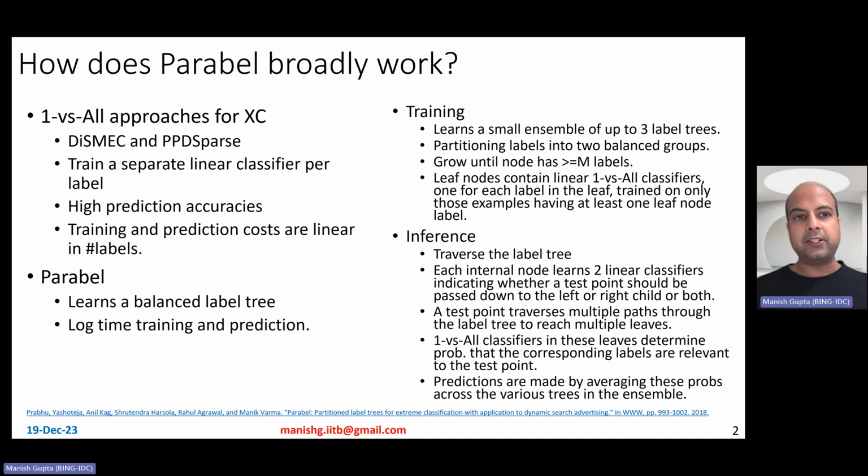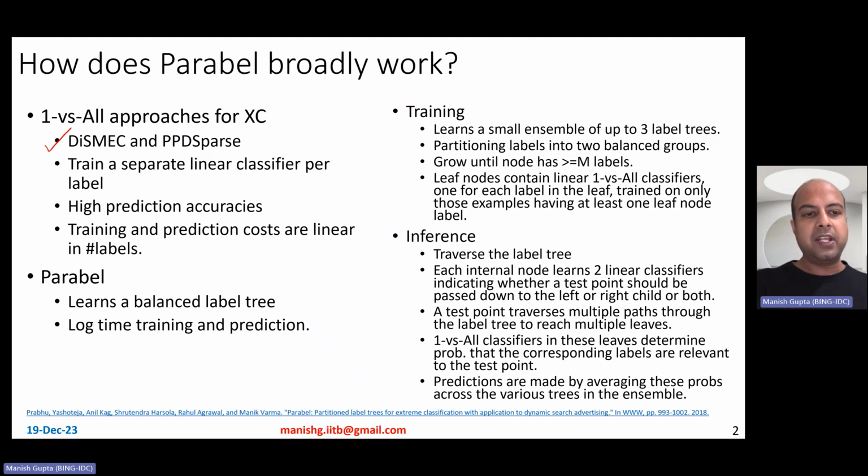In the previous video, I talked about DISMAC, and there have been other such one versus all classifier based approaches for extreme classification like PPD sparse, sleek, and so on. These approaches train a separate linear classifier per label, and they have high prediction accuracies. However, their training and prediction costs are linear in terms of number of labels. Although DISMAC proposed distributed training, still the training algorithmically is linear in terms of number of labels.